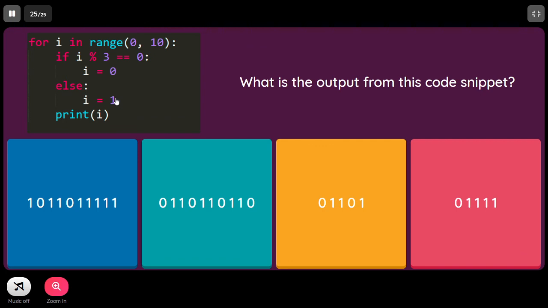That means it is going to print 0 for all the multiples of 3. So this one, that is option B. 0 for the first 0, and then for 3, then for 6, and then for 9. For all multiples of 3 indexes it will print 0, other indexes it will print 1.